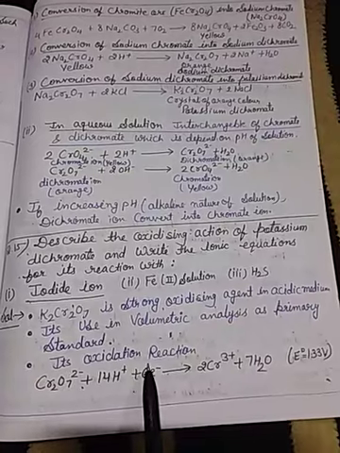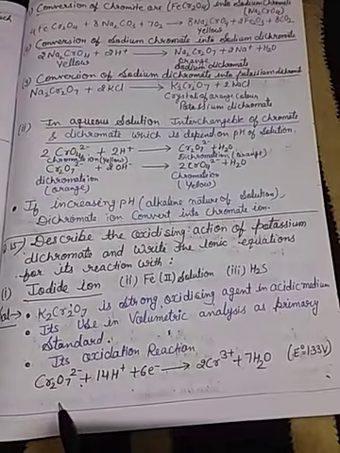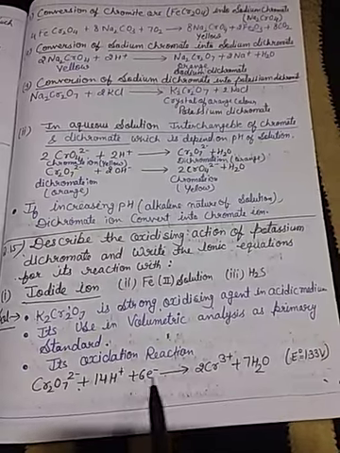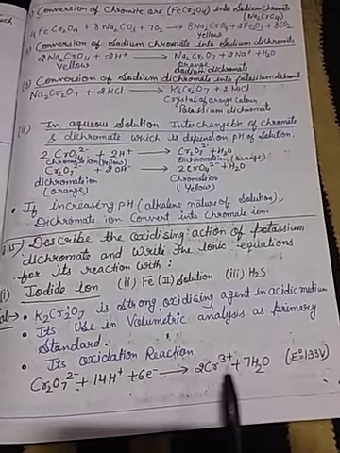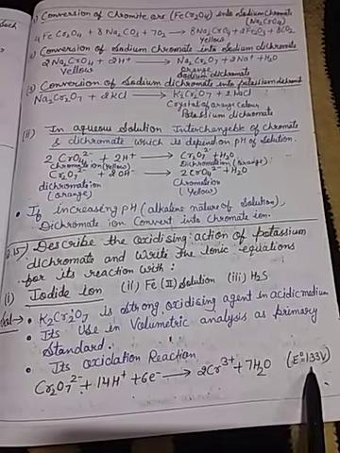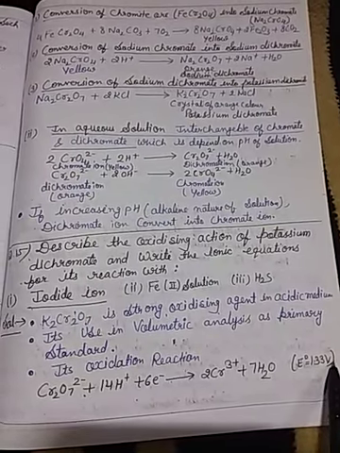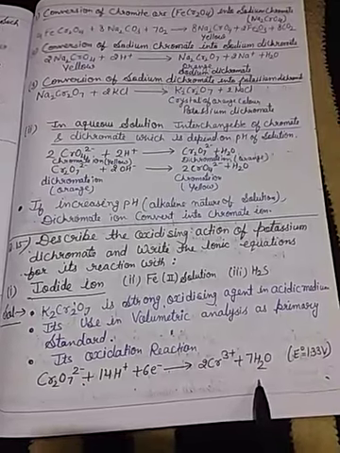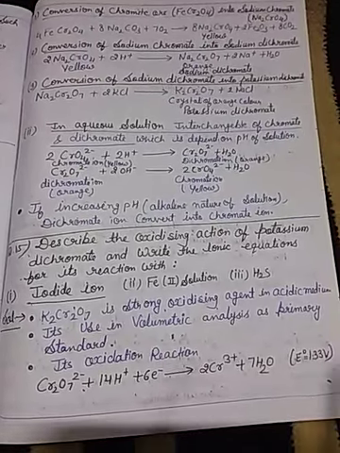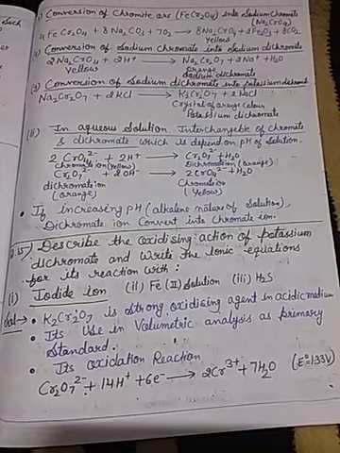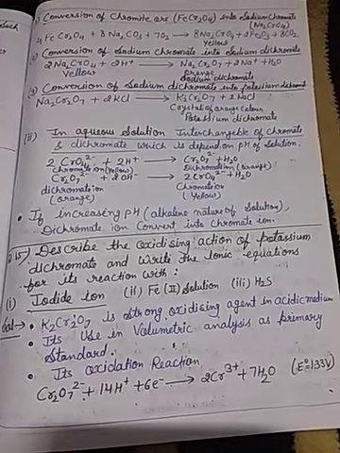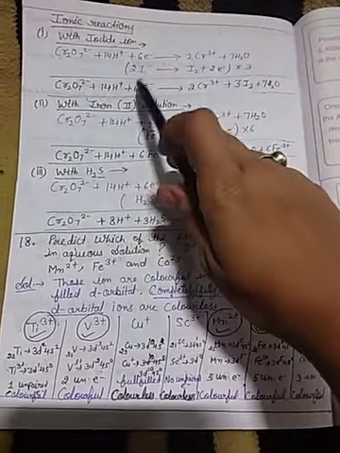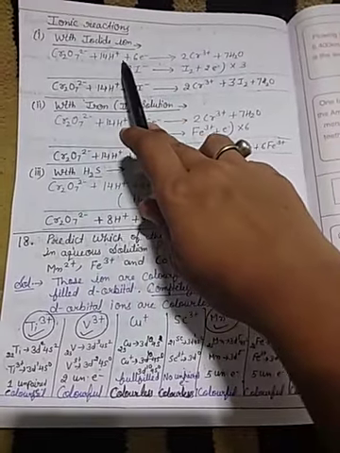So its oxidation reaction: dichromate ion Cr2O7 2 minus plus 14H plus and 6 electrons, the electrode potential is 1.33 volt, converts into chromium plus 3 ion and 7H2O. This is the oxidation reaction of dichromate ion. Then after that, the ionic reaction with iodide ion.